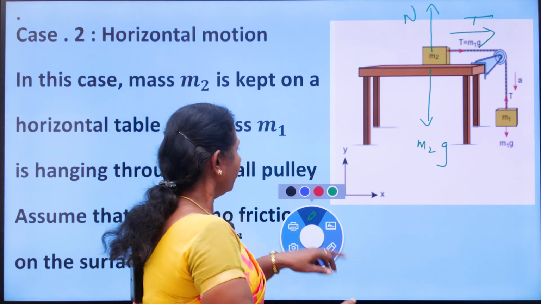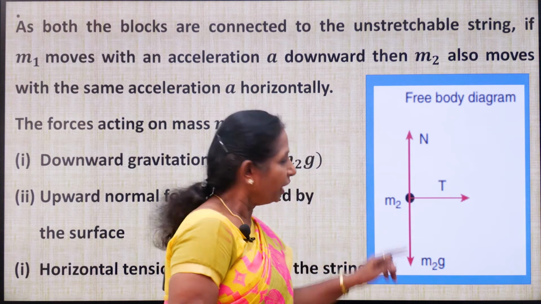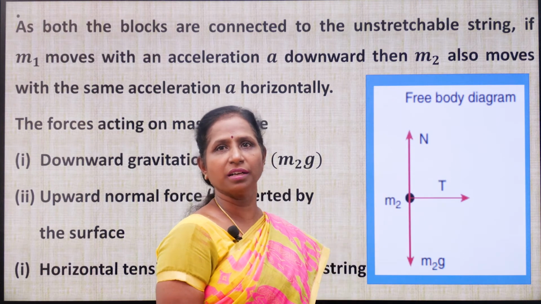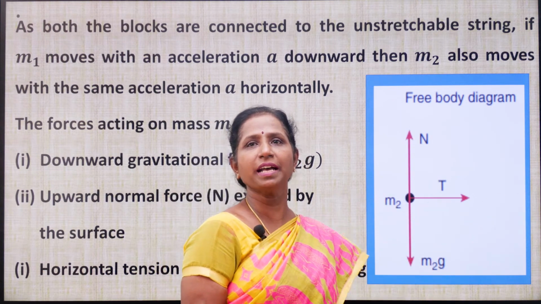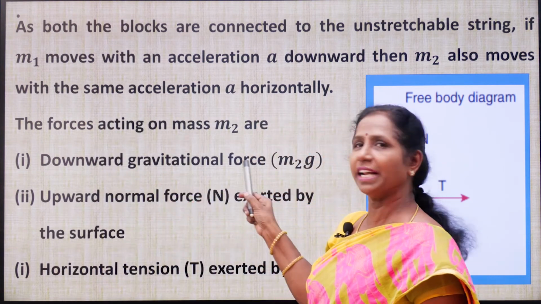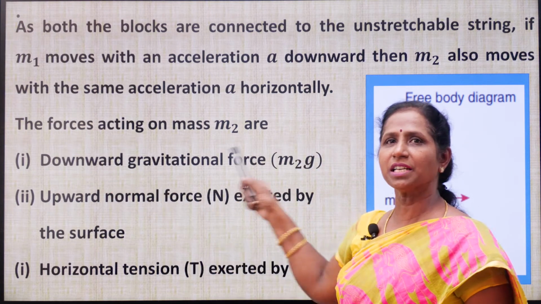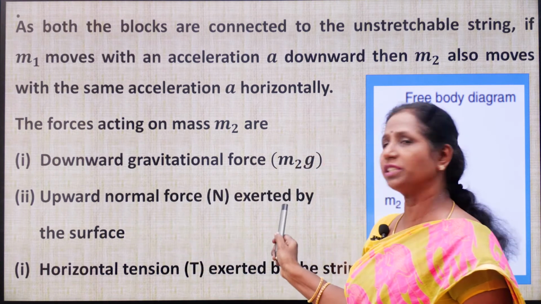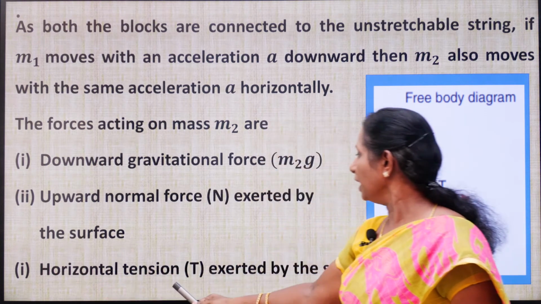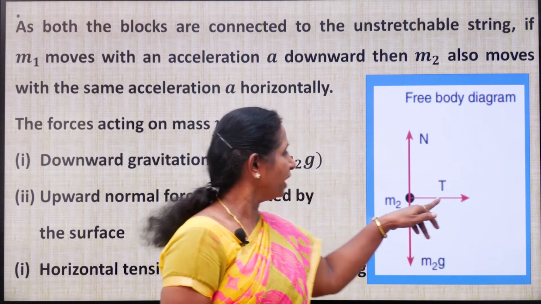Clear? So, now draw the free body diagram. How will you draw it? This is the mass m2: m2g acting in the downward direction, normal acting in the upward direction, tension acting along the positive x direction. So, the three forces you are going to write here. Downward gravitational force m2g, upward normal force N, the normal force exerted by the surface. Then horizontal tension T exerted by the string.